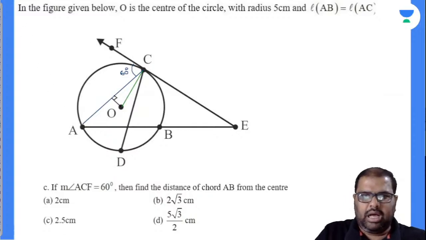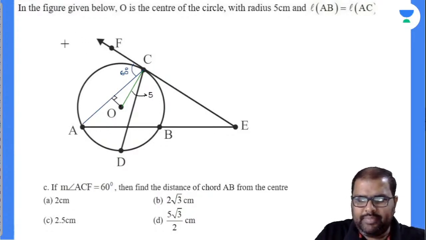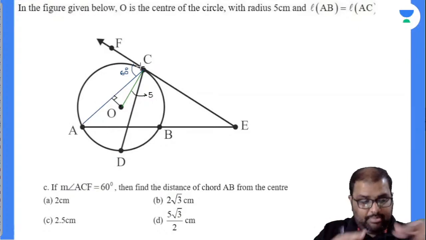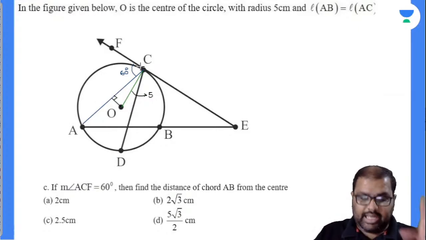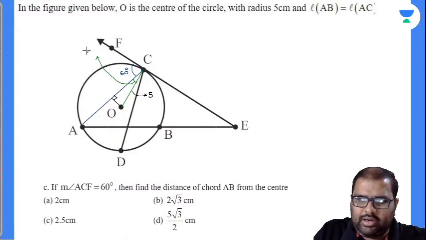Perfectly done. Now closely observe there. Everybody knows what the radius value is. The radius value is given as 5. Now, the radius of the circle makes 90 degrees with the tangent, by the perpendicularity theorem. And I know up to here it is 60. Now what will be this value? This value will be equal to 30. Am I right or wrong? Because 60 plus 30, the total has to be 90.